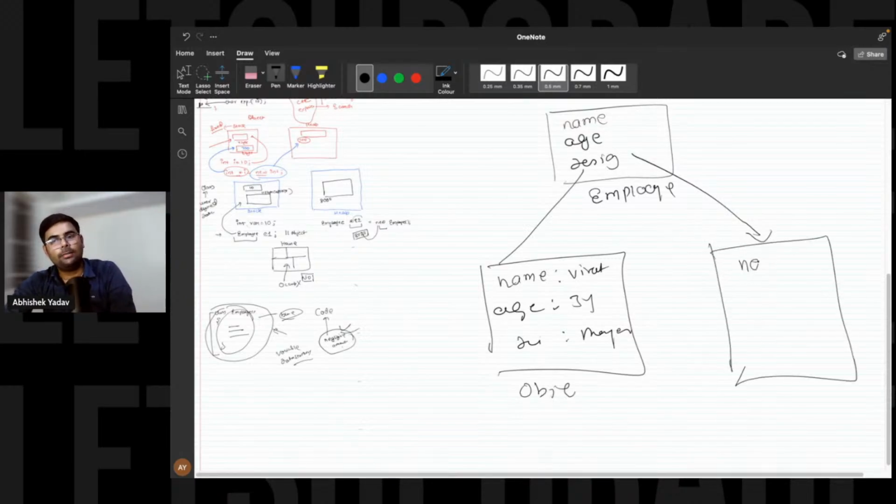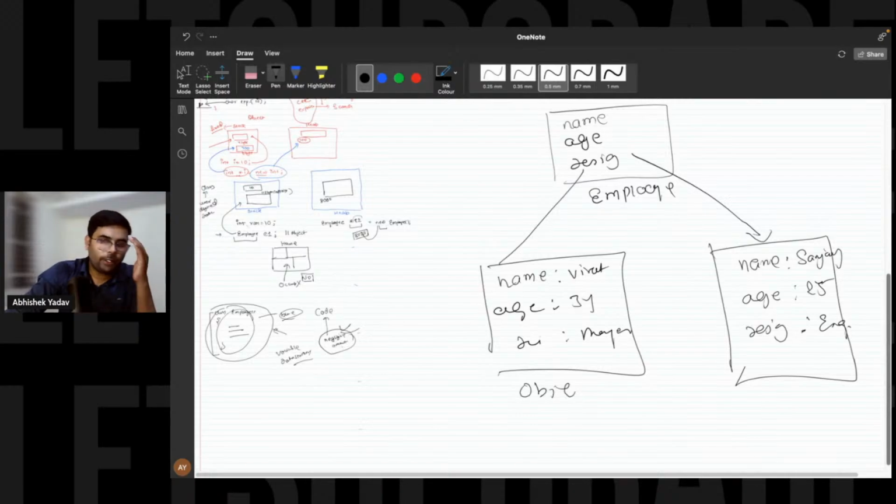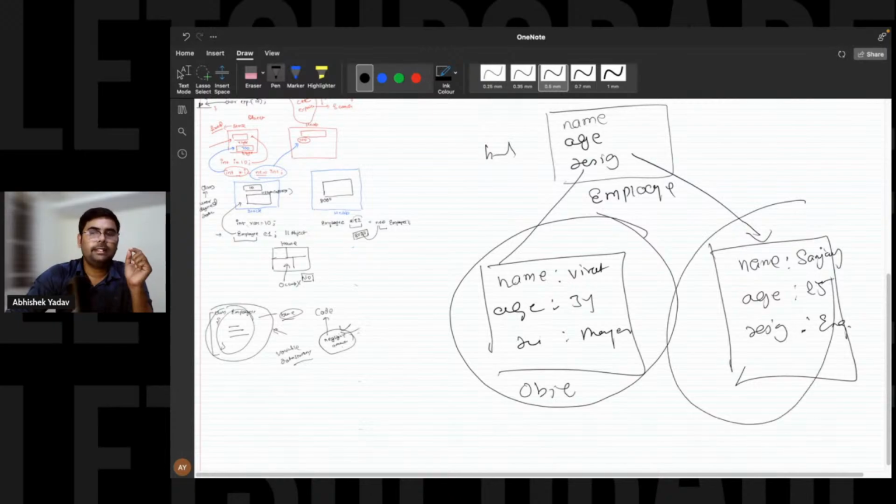And now, again, this object will contain all the properties and functionality of a class. So name is here, age is here, and designation is here, right? And here, let's assume the name is Sanjay, age is 25 and designation is engineer, right? You guys are getting the point. So with the help of a single blueprint, you can create multiple objects, right? And these objects take memory inside your computer. That is clear? Yes or no?